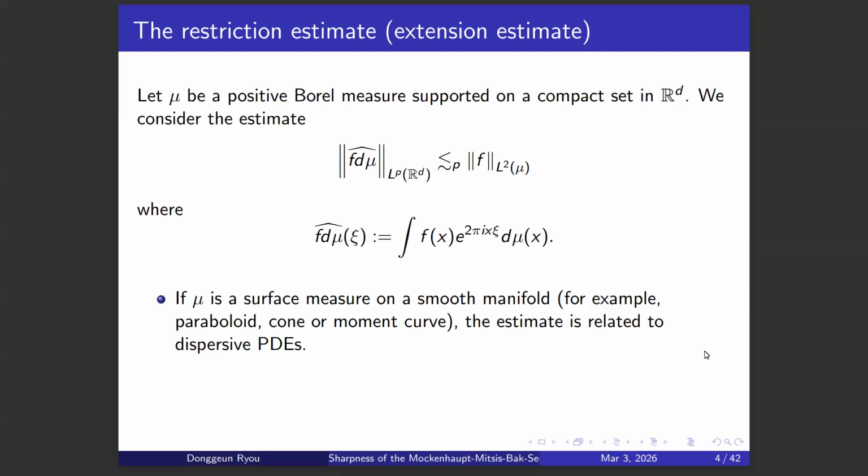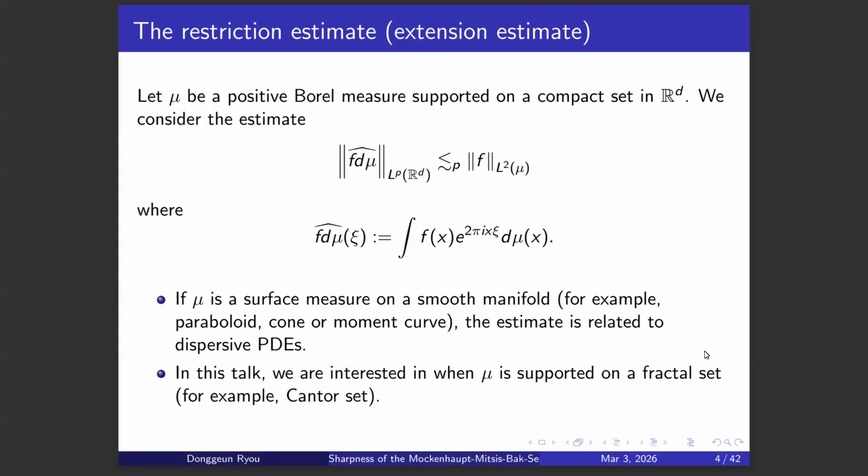So if mu is a surface measure on a smooth manifold, then it is well studied. For example, mu can be a surface measure on the paraboloid, cone, or moment curve. Then such estimates are related to dispersive PDEs. But in this talk, we're interested in when the measure mu is supported on a fractal set. And a typical example can be a Cantor set.